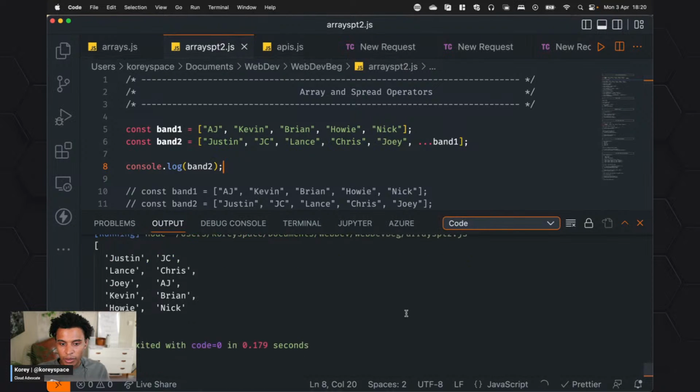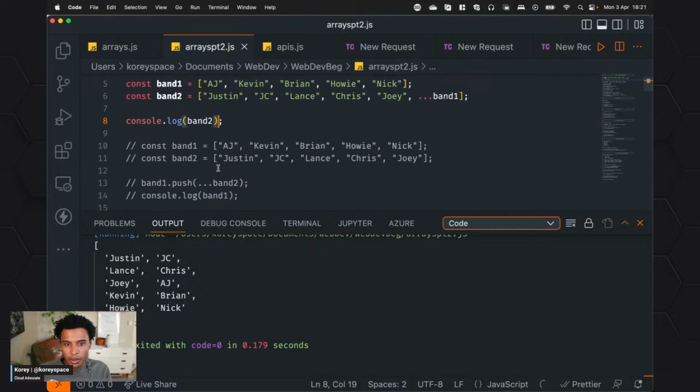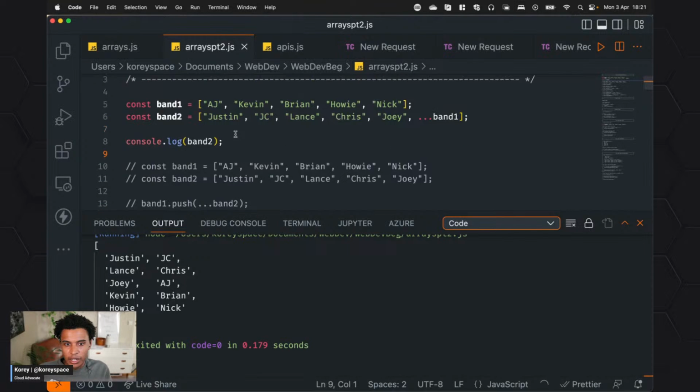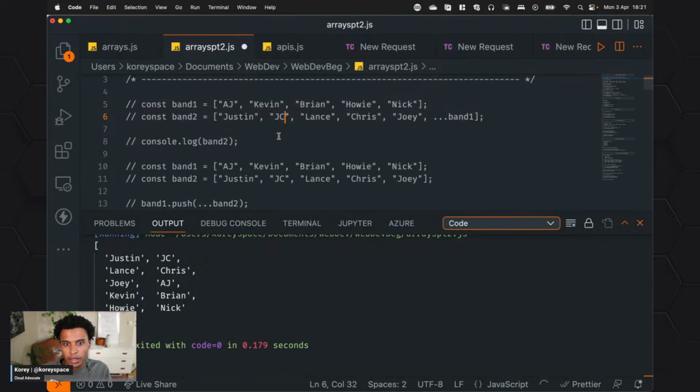So with some luck, what you'll see is I have Justin, JC, Chris, Joey, AJ, Kevin, Brian, Nick, Howie. So it's all including that now. So we have one array, and the formatting is making it look really strange because it's not just on one line, but you can believe me, that's what's going on. Now, let's say instead, I'm going to comment this out.